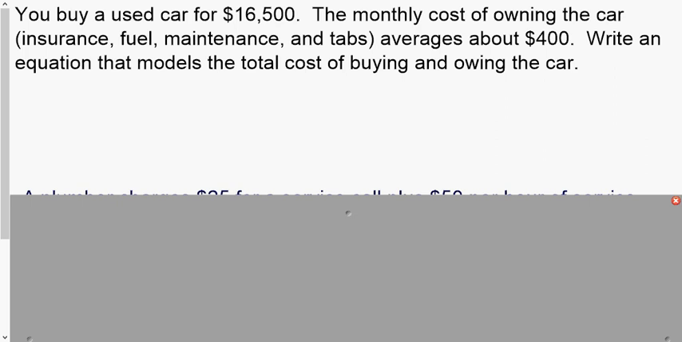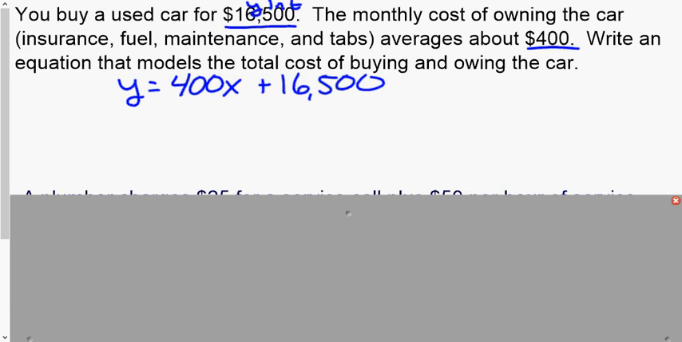So your total cost is going to be how much you pay for it plus the monthly expenses. So our total cost, well, when we look at this, when you buy it initially, that's your initial value. We also call that the y-intercept. So we know that this is going to be plus 16,500. Monthly cost, well, this is going to change. The more months you own it, the more it's going to be. So in this case, it's 400x. I'm using x. You could use M for monthly, but I'm just going to stick with x.